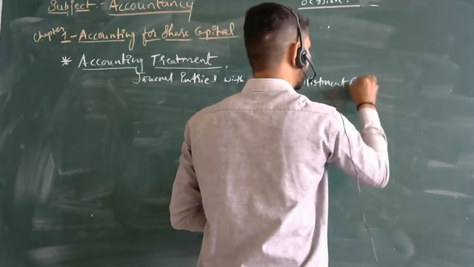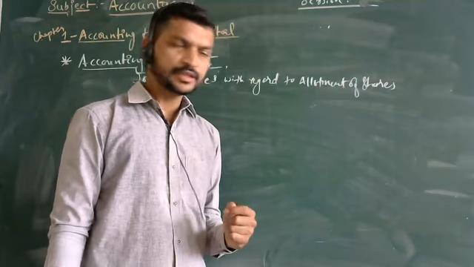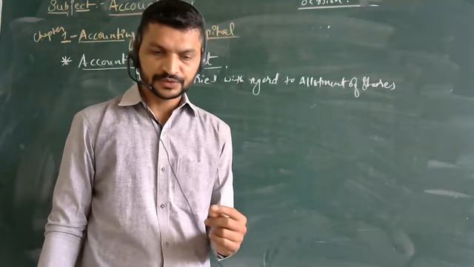So what is the page number? You all have the book. It is the second book, page number 10, share capital. Okay, so this is the journal entry.